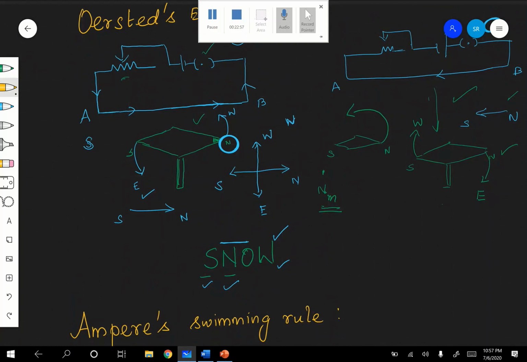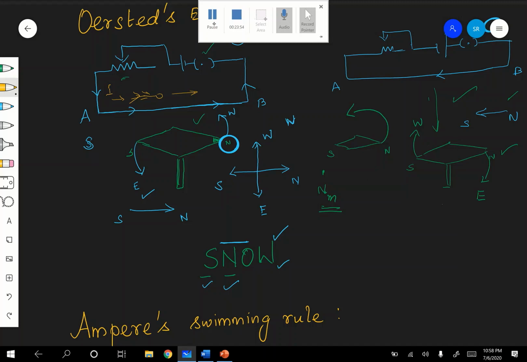Ampere's swimming rule states that, imagine a man swimming along the wire in the direction of the current, with his face turned towards the needle, so that the current enters his feet and leaves his head. Current enters like that, because he is a man who is swimming.